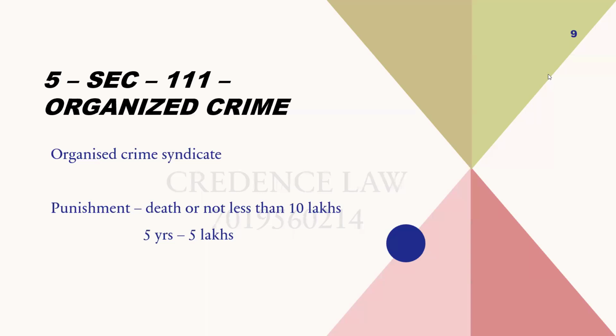What it says is, whoever causes death as a result of organized crime, then the punishment is going to be death sentence or imprisonment for life, and fine, which can extend to 10 lakh rupees. In other cases, if the result is not death, then the punishment can extend to 5 years or a fine of 5 lakh rupees.